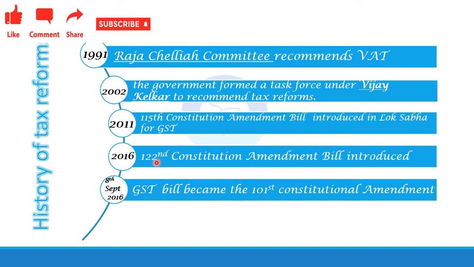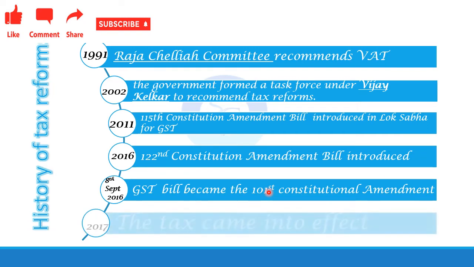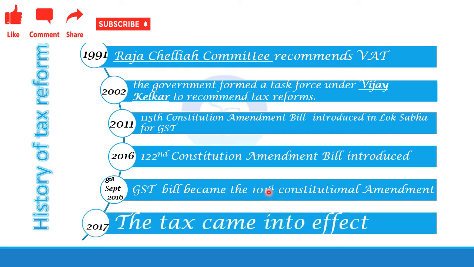It became a Constitutional Amendment Act, the 101st Constitutional Amendment Act. And in 2017, this tax came into effect. That means it was implemented in India.